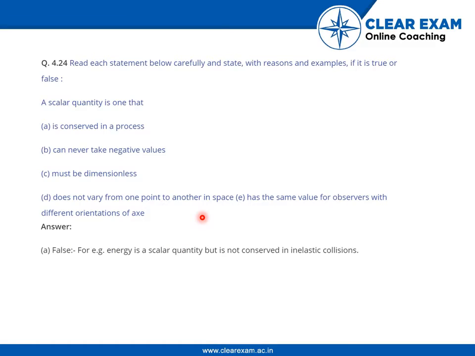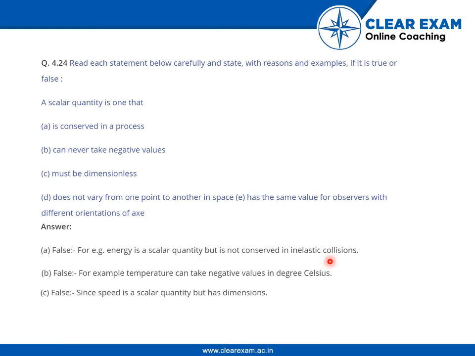So the first statement is false, because energy is a scalar quantity but is not conserved in inelastic collisions. Second one is also false. For example, temperature can take negative values in degrees Celsius. Next one is false again, since speed is a scalar quantity but has dimension.